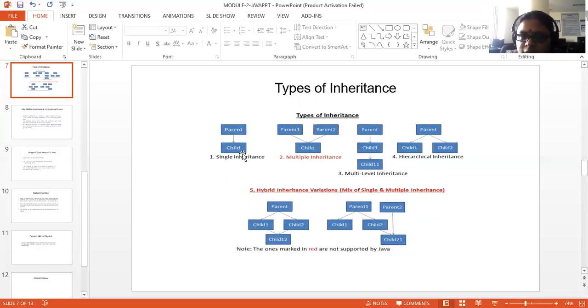Now, how do I need to call the parent class show method? I'll be calling it using the super keyword, super.show. Then super will always refer to the super class members. Right. We will examine this using the programs.